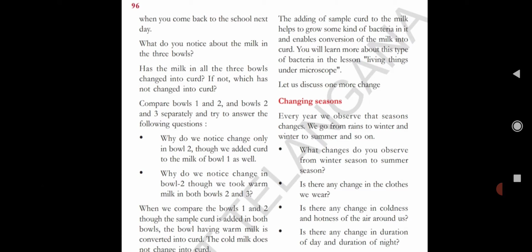Yes, children. Now compare bowls 1 and 2, and bowls 2 and 3 separately, and try to answer the following questions. Why do we notice change only in bowl 2, though we added curd to the milk of bowl 1 as well? Then why do we notice change in bowl 2, though we took warm milk in both bowls 2 and 3?